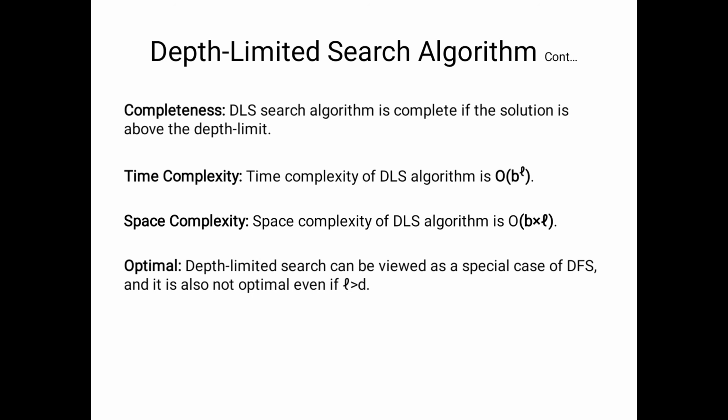How will we decide whether this is optimal or not? That's why we can't say that it is. Finally the depth limited search algorithm is also not optimal even if the limit L is greater than the depth. In that situation also we can't say that this is an optimal solution.